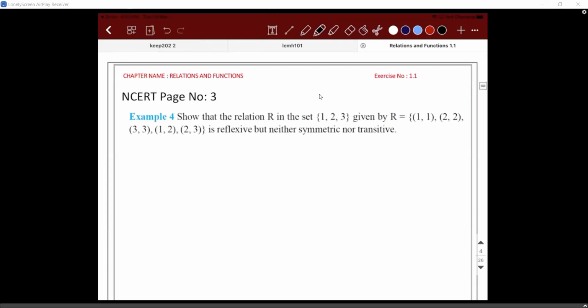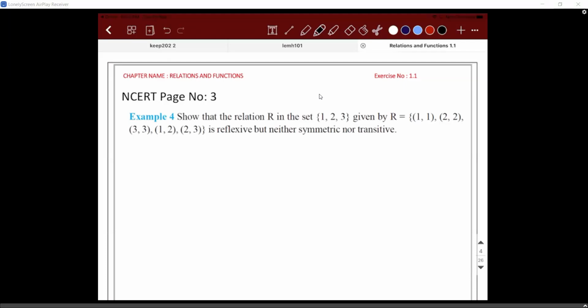No, sir. You guys try this one. Show that the relation R in the set {1, 2, 3}, where R = {(1,1), (2,2), (3,3), (1,2), (2,3)}, is reflexive but neither symmetric nor transitive. So for it to become reflexive, how many ordered pairs should have the same elements? 3. So are the 3 elements present? (1,1), (2,2), (3,3). Hence it is reflexive. So how you write for this question is, since (1,1), (2,2) and (3,3) belong to R, it is reflexive.